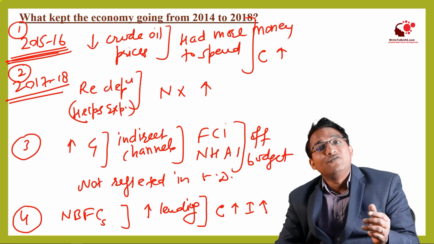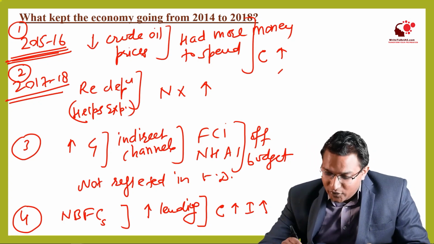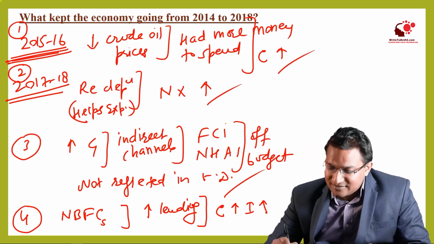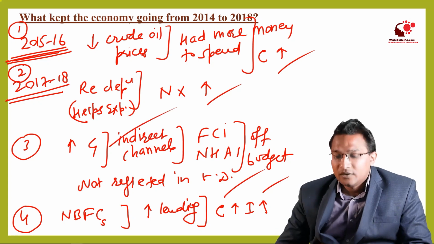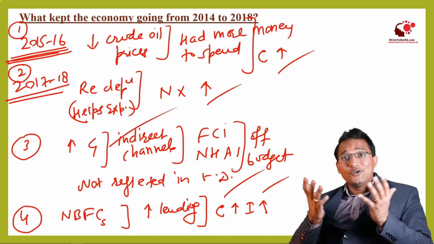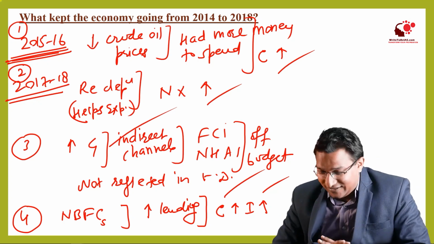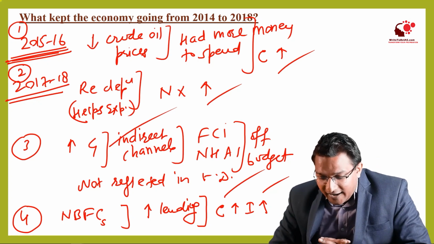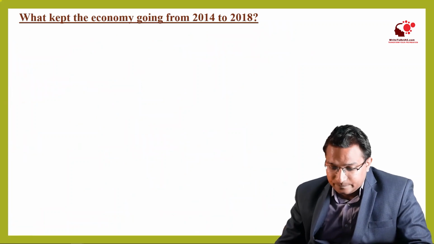So we can see C is growing, NX is growing, I is growing, G is growing. So all the components are growing. So there was a high economic growth rate because of all these factors, right?